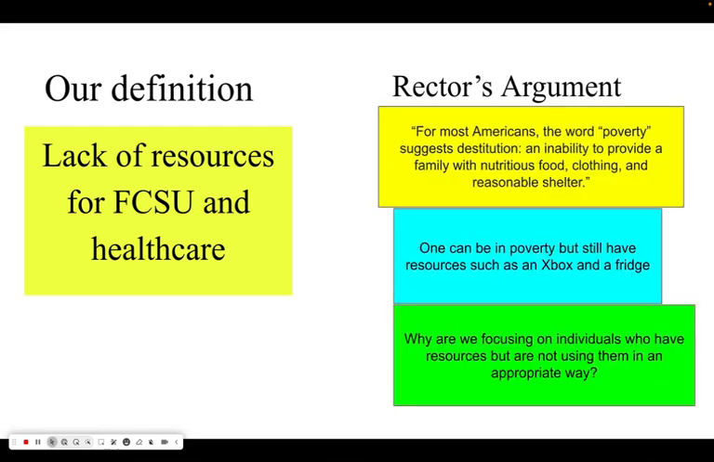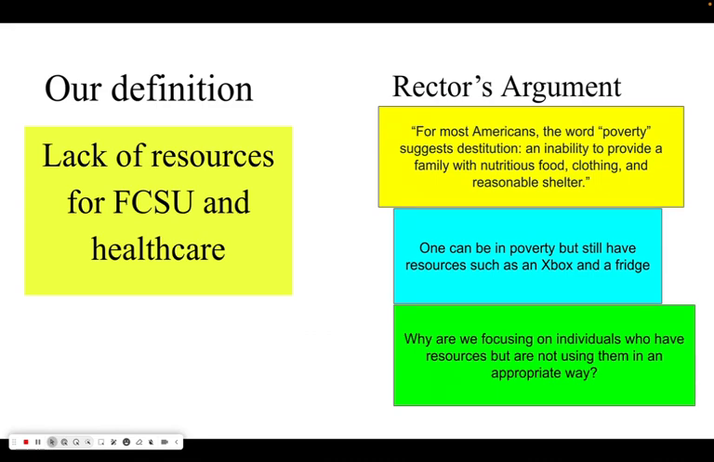for FCSU and healthcare. And Rector's argument states that for most Americans, the word poverty suggests destitution and inability to provide a family with nutritious food, clothing, and reasonable shelter. So one can be in poverty but still have resources such as an Xbox and a fridge. But even though one may have these items, it may not necessarily mean that they're out of poverty and that they're not struggling. So Rector's argument is, why are we focusing on individuals who have these resources but are not using them in an appropriate way?